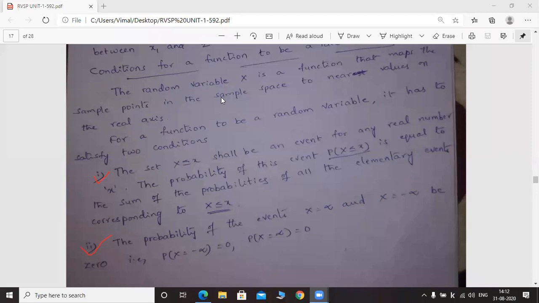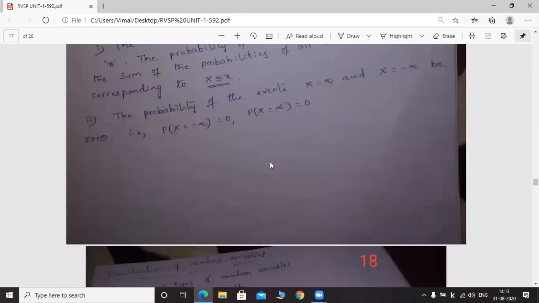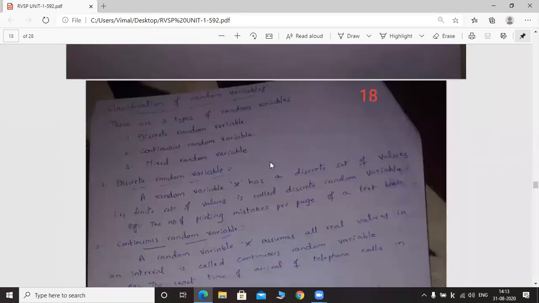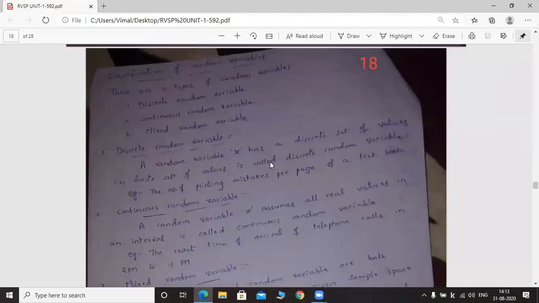Okay, next, go to the next one. Classification of random variables. So how many types of random variables we have? 3 types. What are those? First one is discrete random variable. Second one is continuous random variable. Third one is mixed random variable. So these 3 types are the different types of random variables.